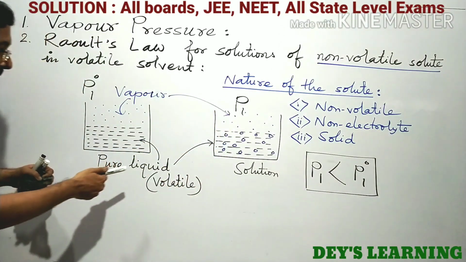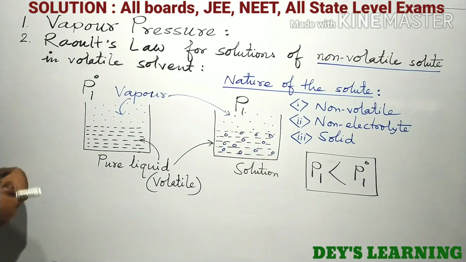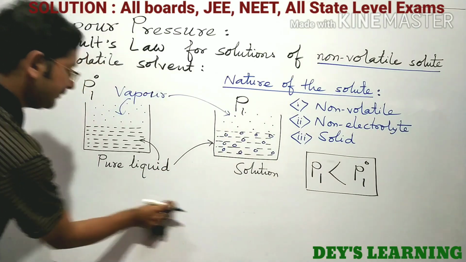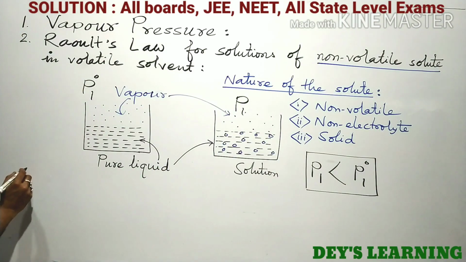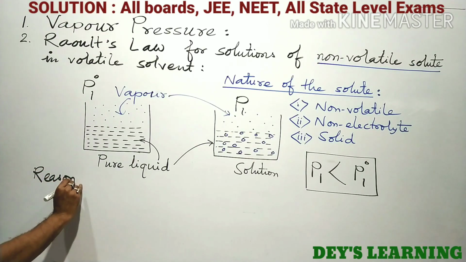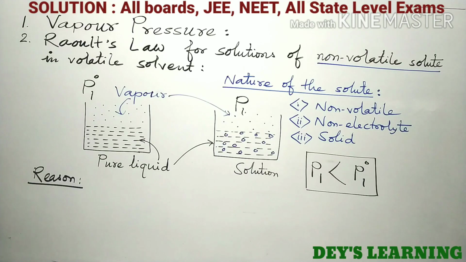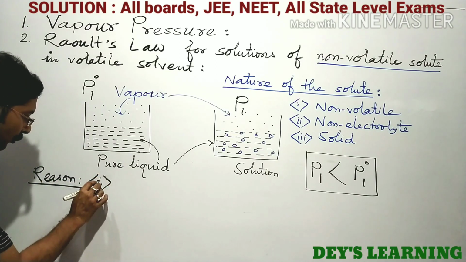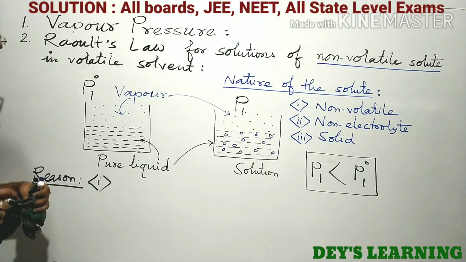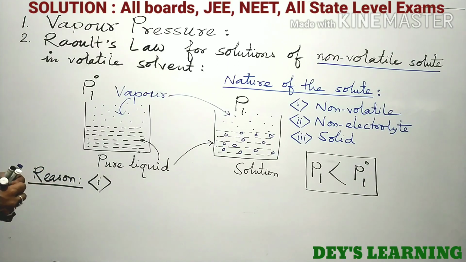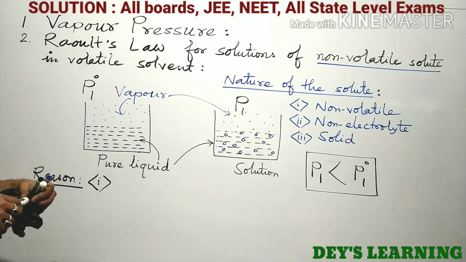The vapor pressure of the solution is less than the vapor pressure of the pure liquid. The question is why? I can write the reason over here. The reason is that, number one, we know there are two types of forces. One is the adhesive force, the other is the cohesive force.